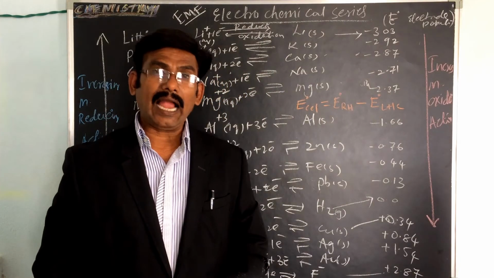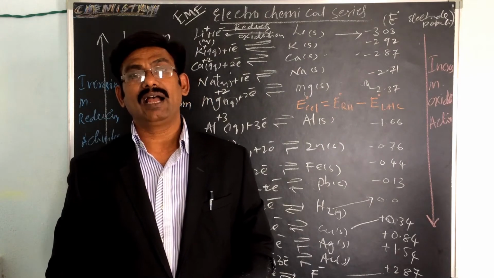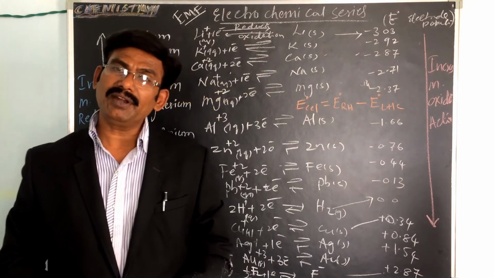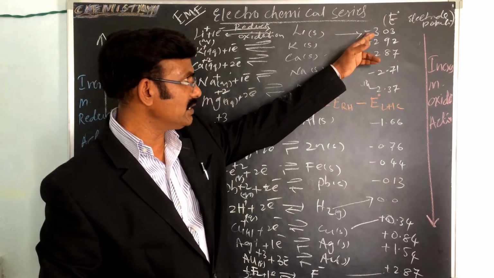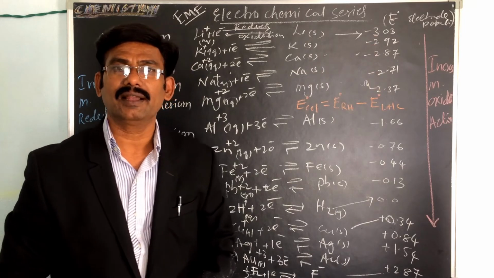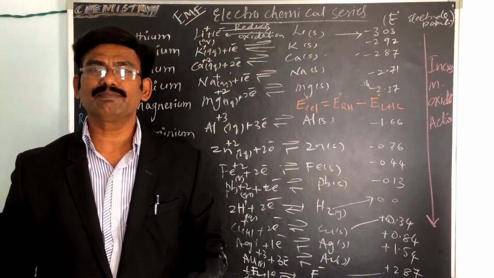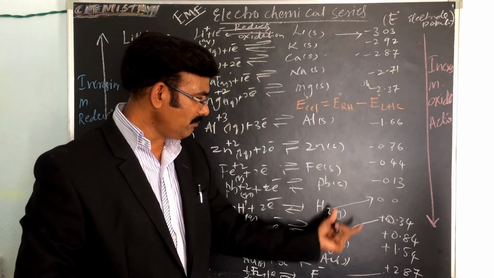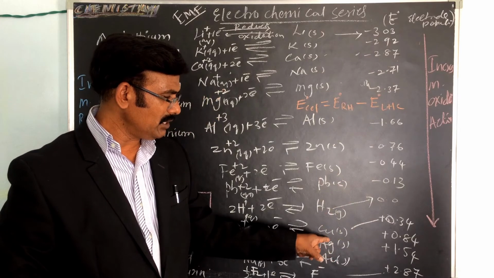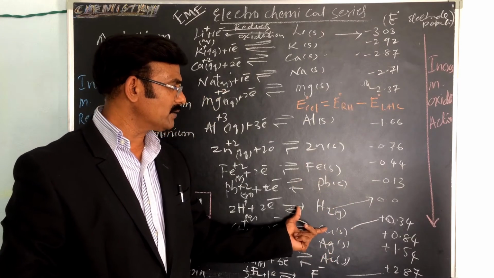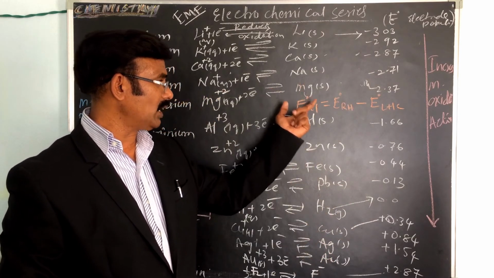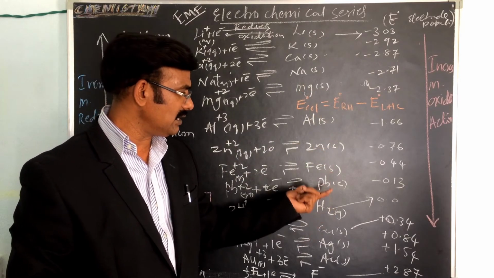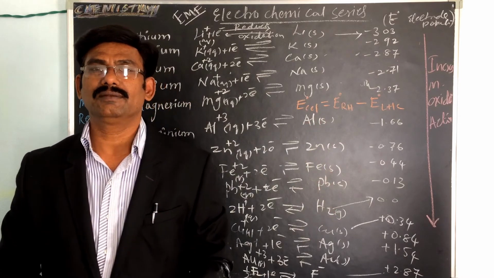Next, hydrogen displacement behavior. Metals with negative reduction potentials are the metals placed above hydrogen. Some metals are placed below hydrogen, like copper and silver, and lithium, potassium, calcium, sodium, magnesium, aluminum, zinc and iron are placed above hydrogen.